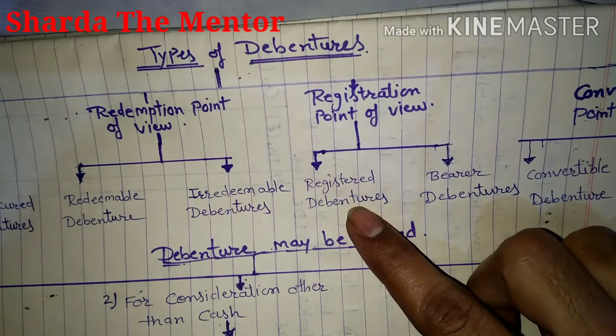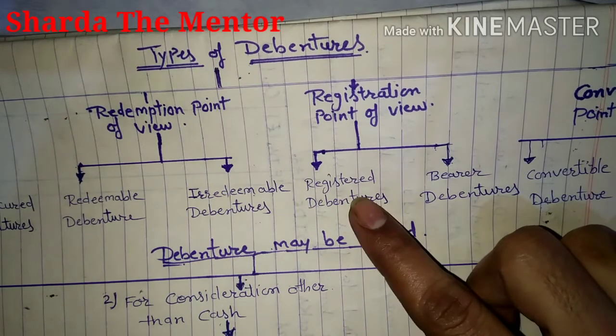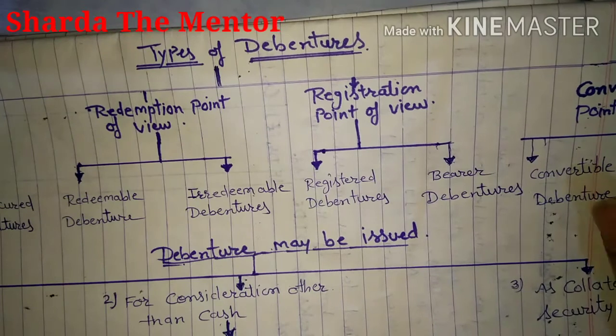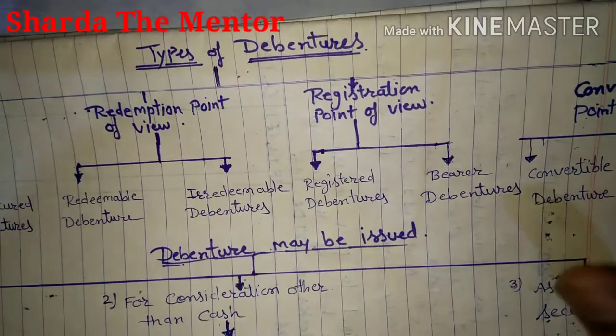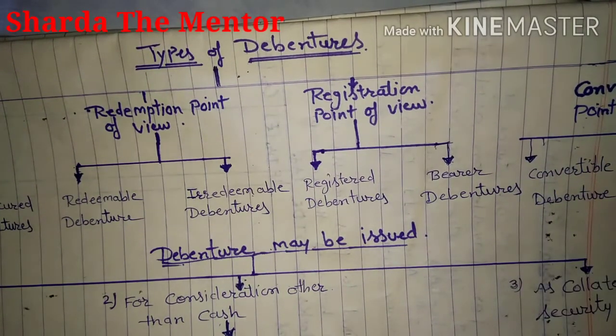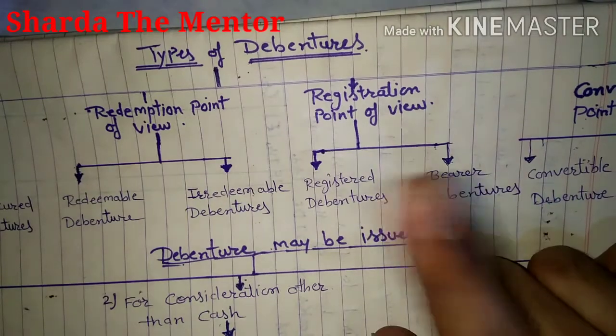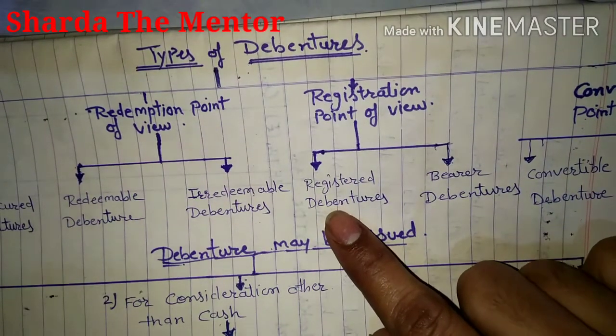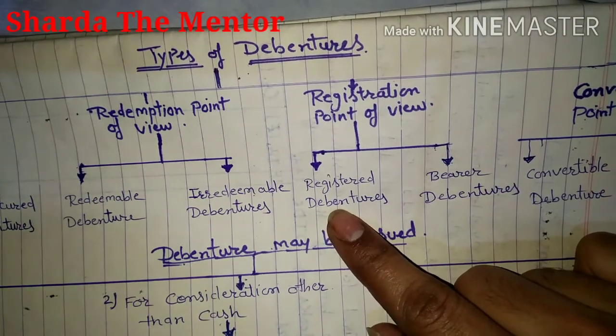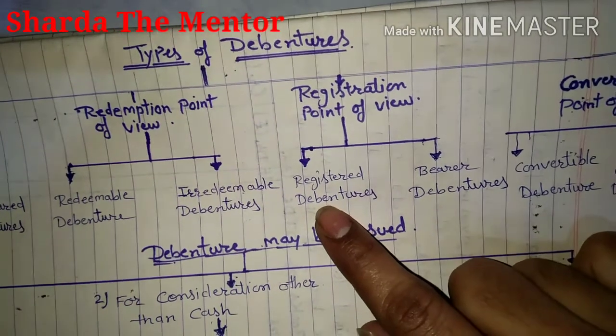Your name, address, everything will be recorded in the company register, so that is considered a registered debenture. If you want to transfer those debentures to your legal heir, you require a particular deed for that. It means every piece of information regarding the debenture holder is recorded in the company register.